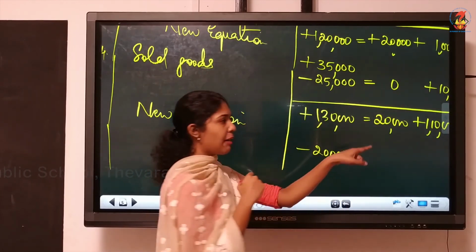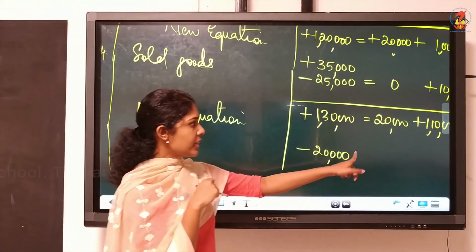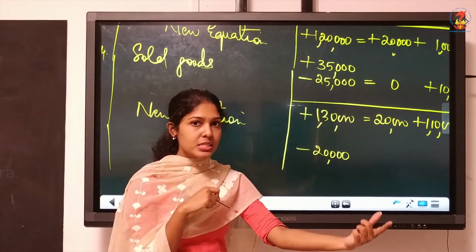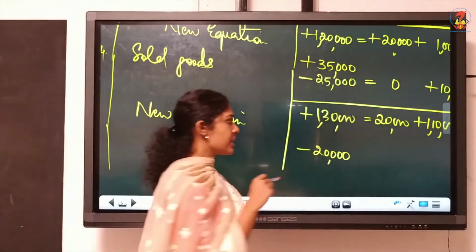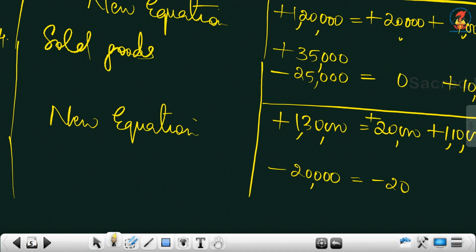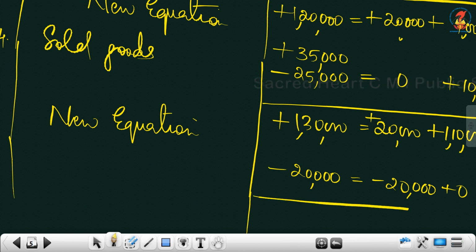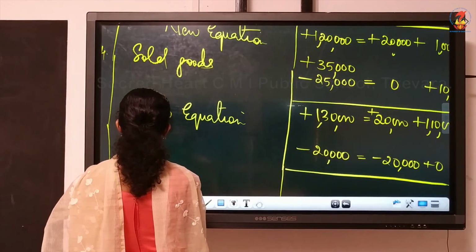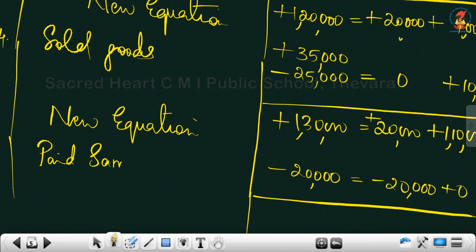Then what will happen on the other side? Is there any change in liability? Yes, because we had a creditor before. Now we paid him, means your creditor will reduce. This is plus. Okay. Creditor will reduce. And there is no change on the capital side. It is correct. Minus 20, minus 20 on both sides. So paid Samrat Furnitures.